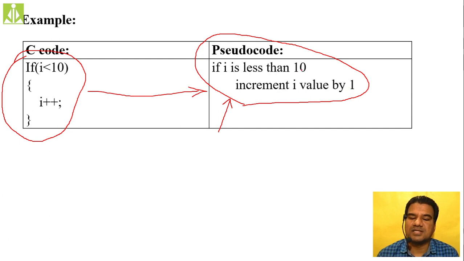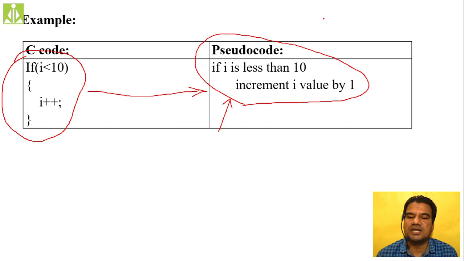If I value is less than 10, increment I value by 1. So simply we are adding 1 to I. If I value is less than 10, assume I value as 9 or assume I value as 7. Okay. If I value is 7, simply what we will do? We will come over here. If I value is less than 10, we are reading this thing, and our I value is what?